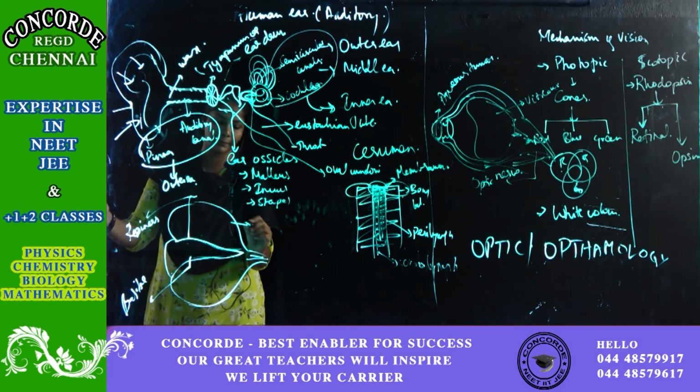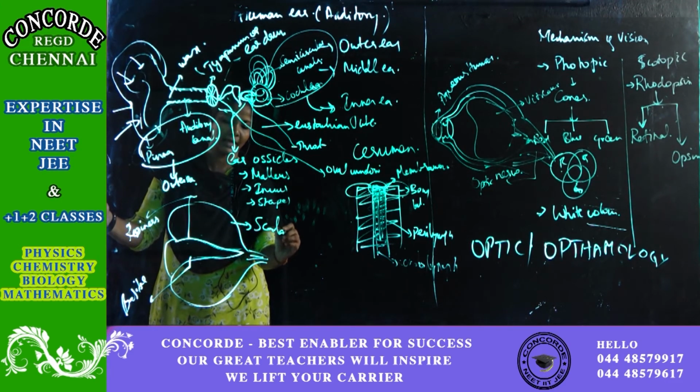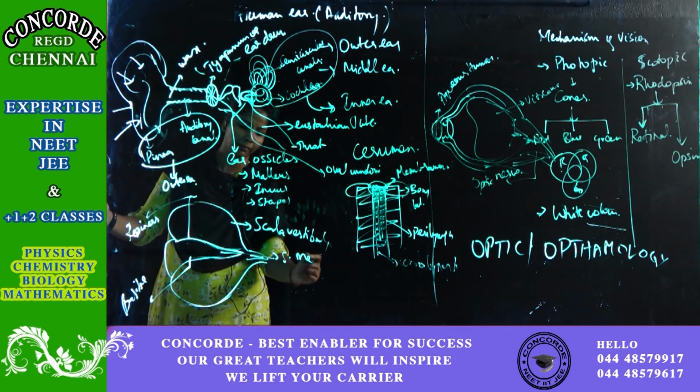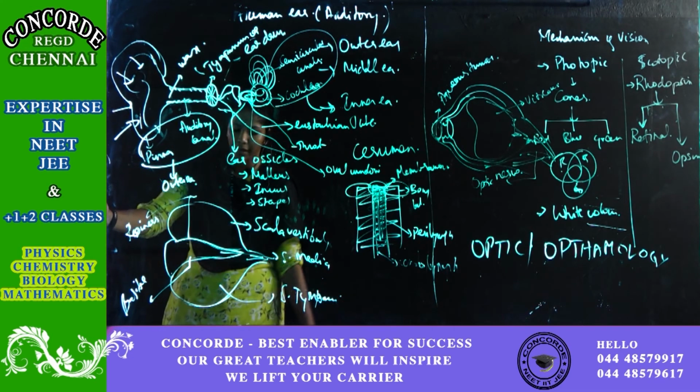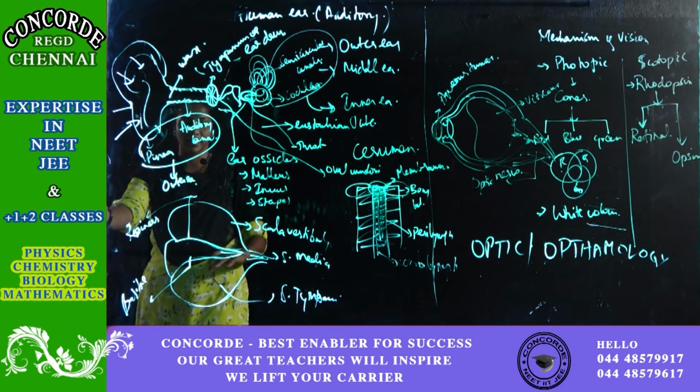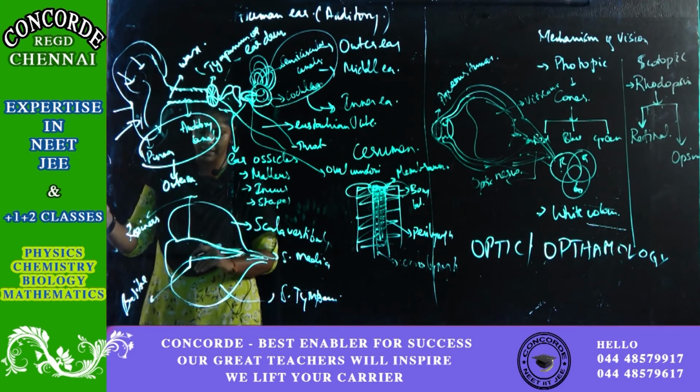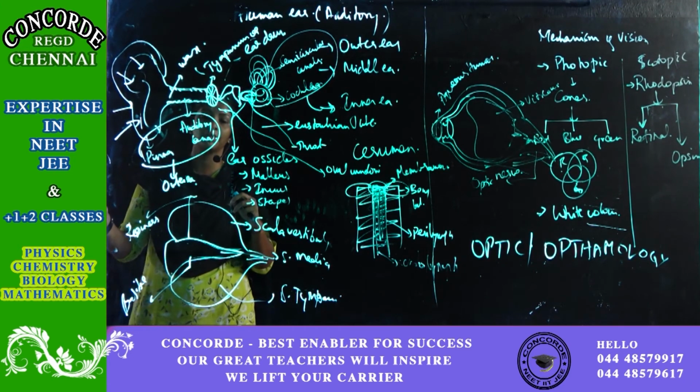One is the scala vestibuli. This is the scala media, and this is the scala tympani. So these are the three areas. The importance of this area is that my organ of Corti, the organ of Corti, is the main organ for hearing.